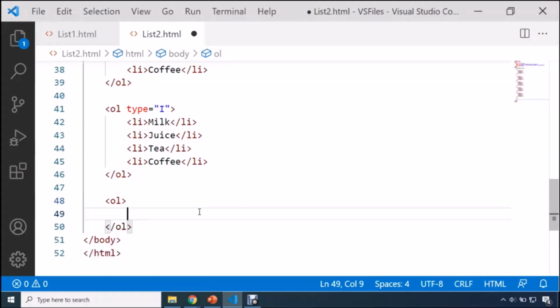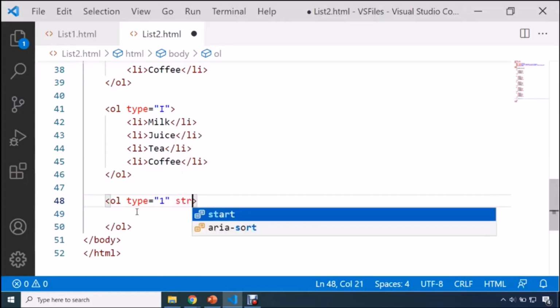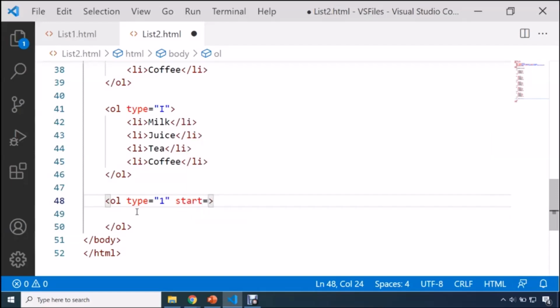In order to do so, we have to use an attribute named start. How we can use it, I'll show it to you. First of all, here you need to specify the type. So let's say here I will be using type as 1. And along with that, I will be using this attribute named start, and here I'm going to write 5.